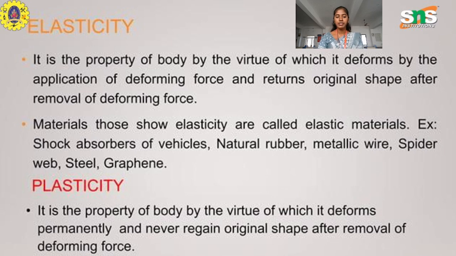Materials having the property of elasticity are called elastic materials or elastic bodies. For example, shock absorbers of vehicles, natural rubber, metallic wire, spider web, steel and graphene. These are all elastic materials.